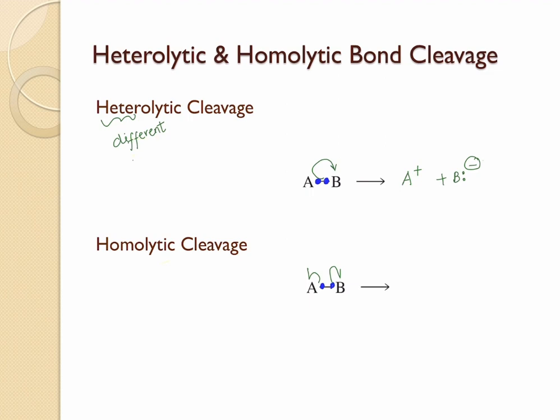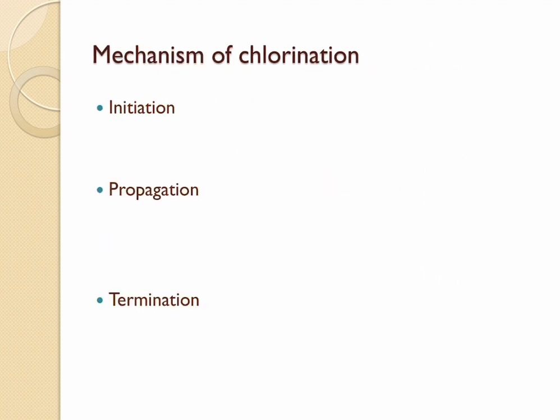And the product of the homolytic cleavage is going to be free radicals. So it's going to form 2 free radicals here in this case. Okay, and the free radicals are generally highly reactive because when they acquire an electron, it will result in the completion of the octet. Okay, now let's look into the chlorination of methane.